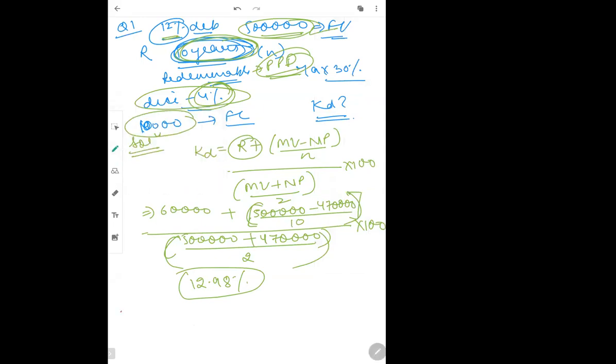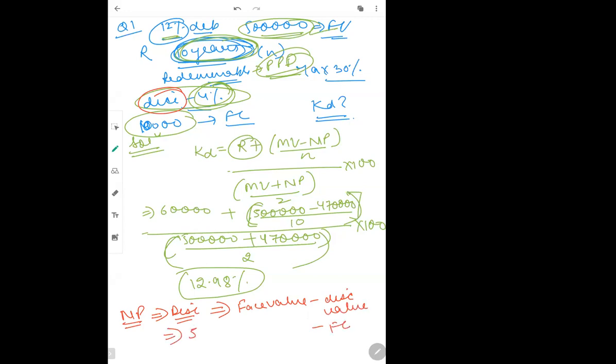Now see, net proceeds. I have told you net proceeds can happen at par, premium, or discount. Now in this question, it has happened at discount. So when net proceeds happen at discount, the formula is face value minus discount value minus flotation cost.